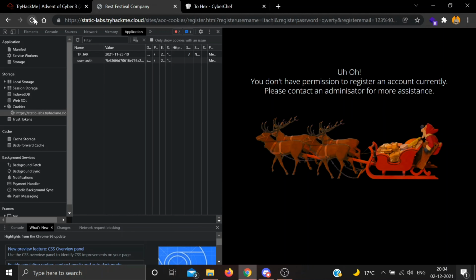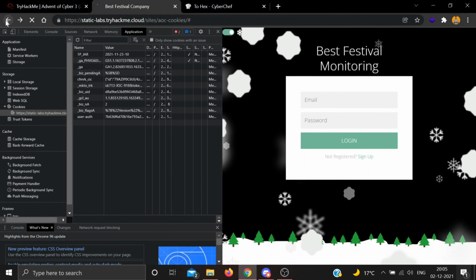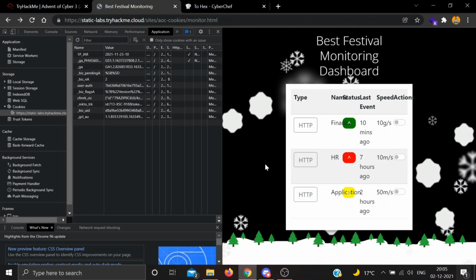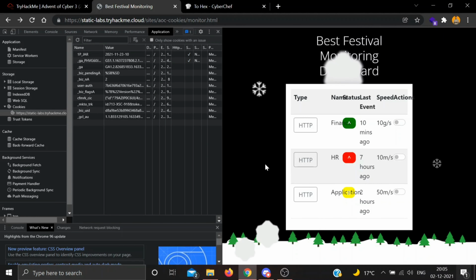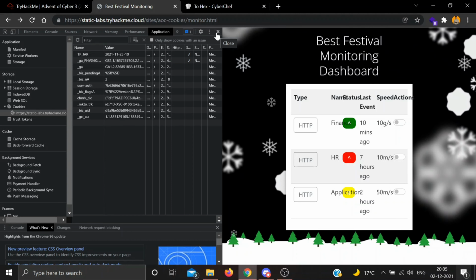Okay, it's still not giving us permission. So let's try going back. Oh, okay. In some cases, refresh doesn't work. So we can just go back, which is our cookie page. I don't think we need this now.